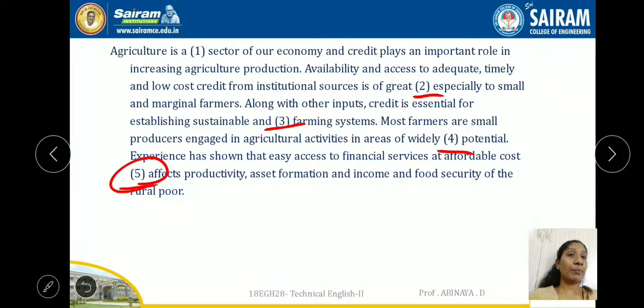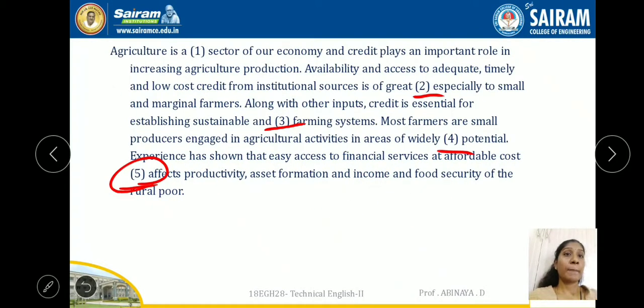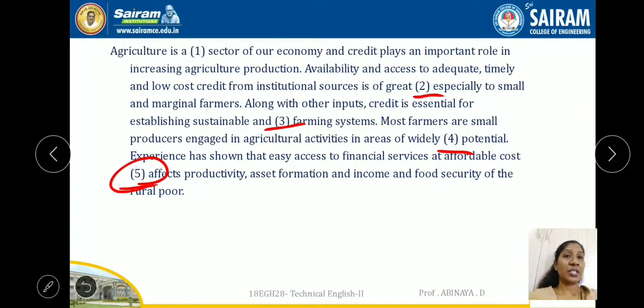Along with other inputs, credit is essential for establishing sustainable and profitable farming systems. Most farmers are small producers engaged in agricultural activities in areas of widely varying potential.